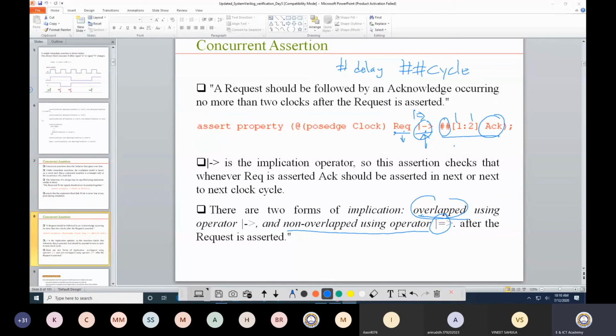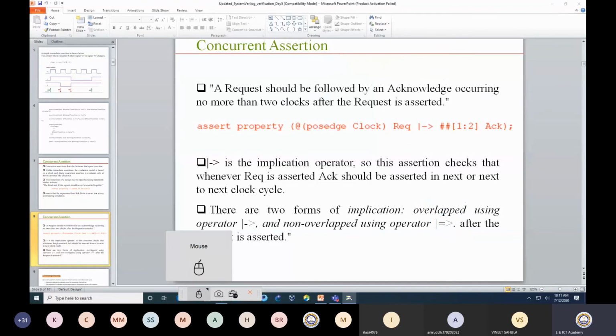Whatever is being written can be written with the non-overlap operator also. So it is up to you how you would like to write it down. Sometimes you would like to start from the present clock, or sometimes from the next to next clock, or probably next clock onwards.